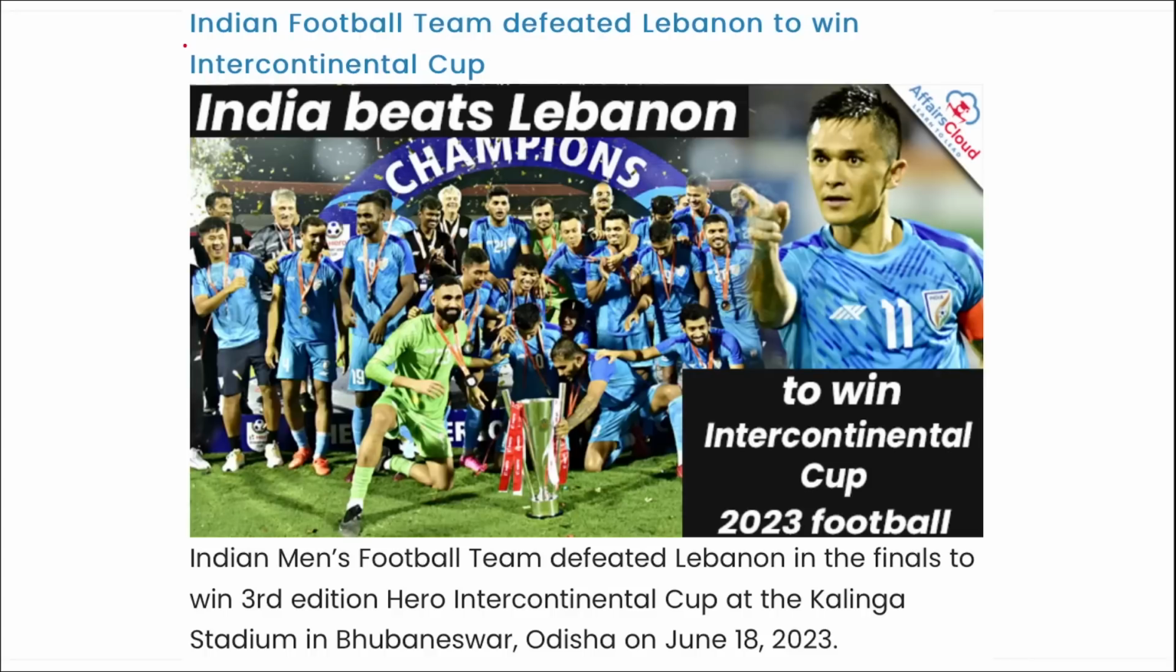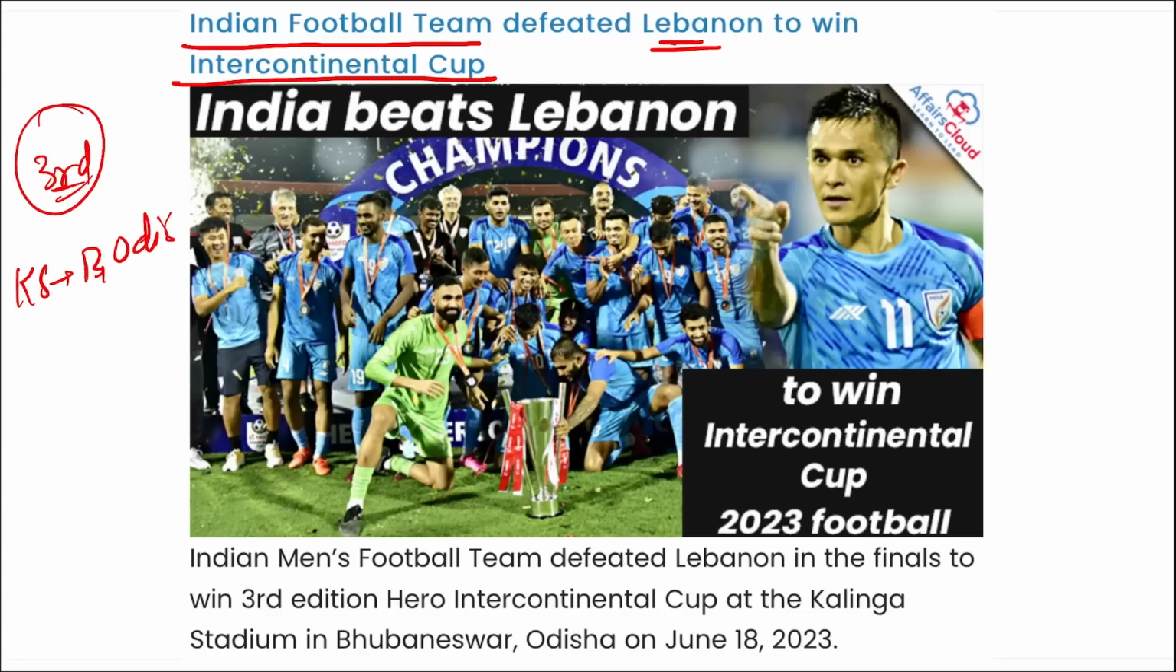Next, the Indian football team defeated Lebanon to win the Intercontinental Cup. I repeat, recently the Indian men's football team defeated Lebanon in the finals to win the third edition of the Hero Intercontinental Cup that was held at the Kalinga Stadium in Bhubaneswar, Odisha. Correct. And this marks India's first victory against Lebanon.